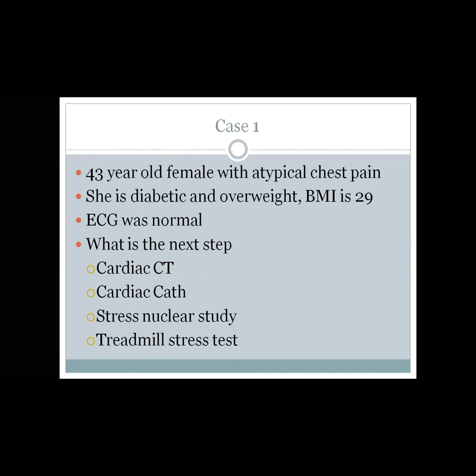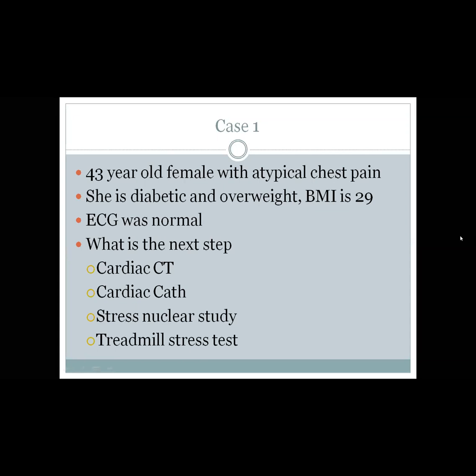So I have 5 short cases. Who can take? 43 female with atypical chest pain, diabetic, overweight, body mass index 29, ECG normal. What is the next step? Cardiac CT, cardiac cath, stress nuclear study, treadmill stress test.